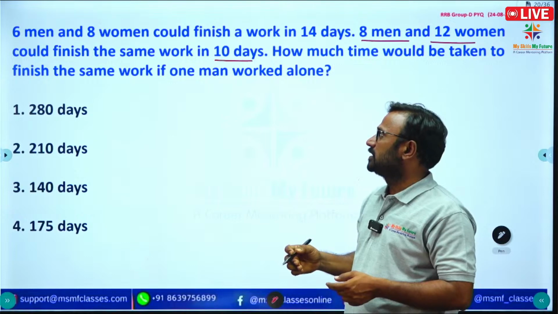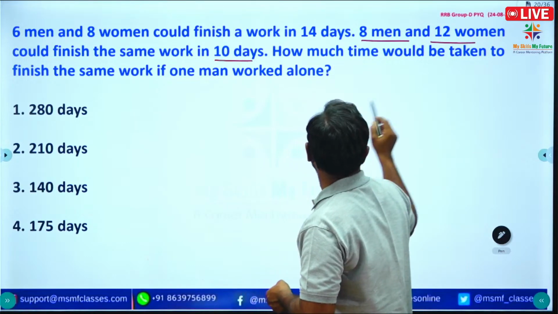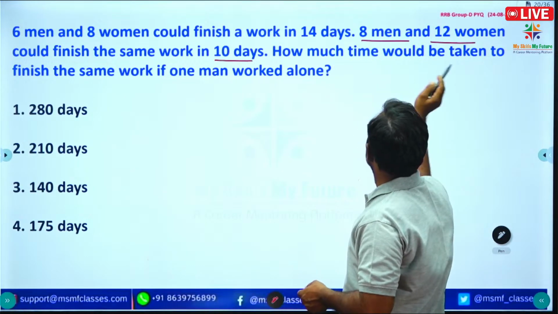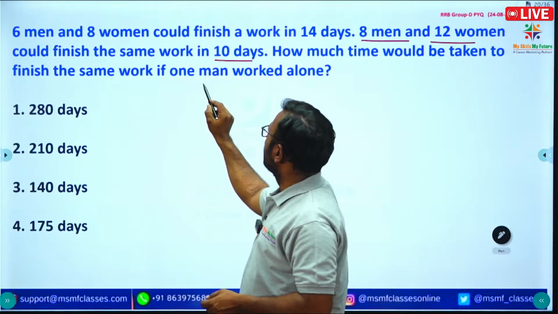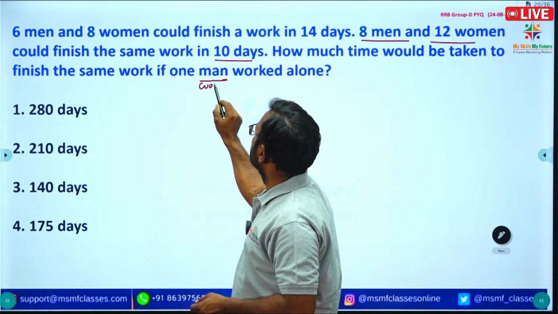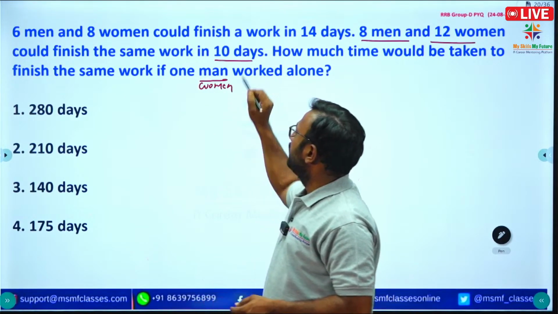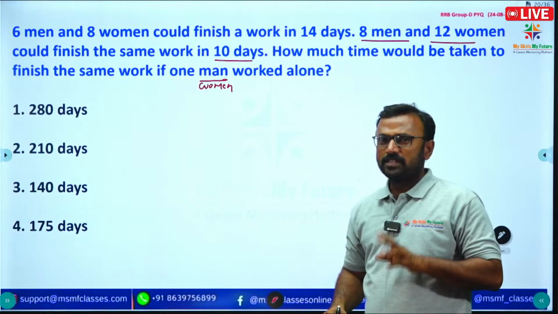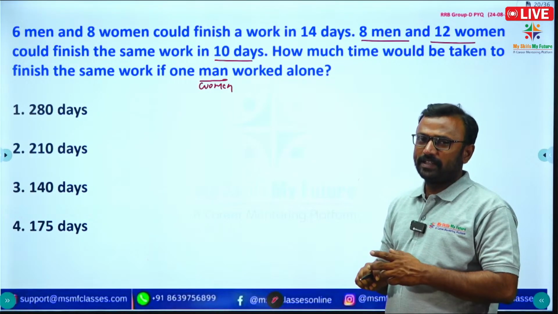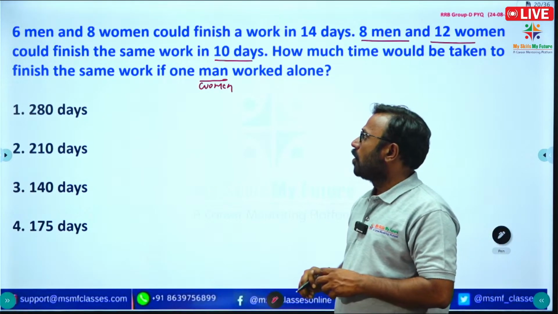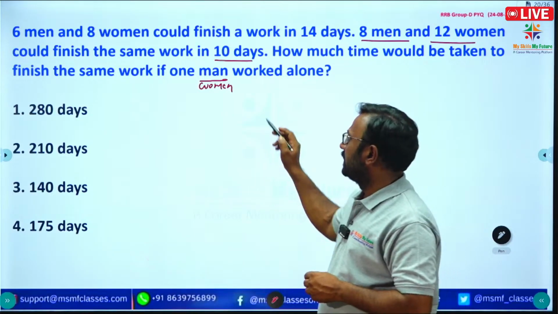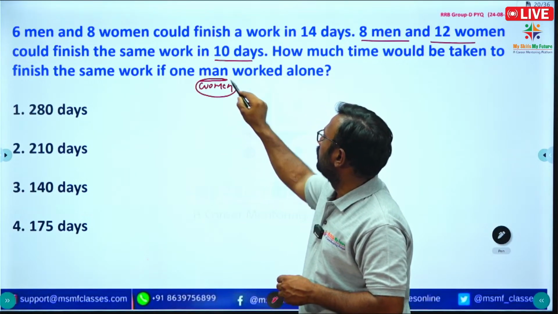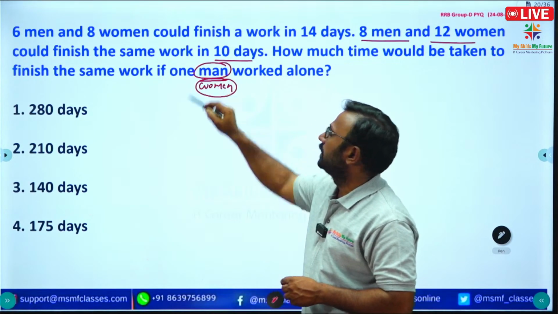But the question they asked there was how much time would be taken to finish the work by one woman. They asked one woman. Here they asked one man. The same question is given twice in the same paper. Only they changed one hint, that is how a woman alone can do the work; here, how a man alone can do the work.